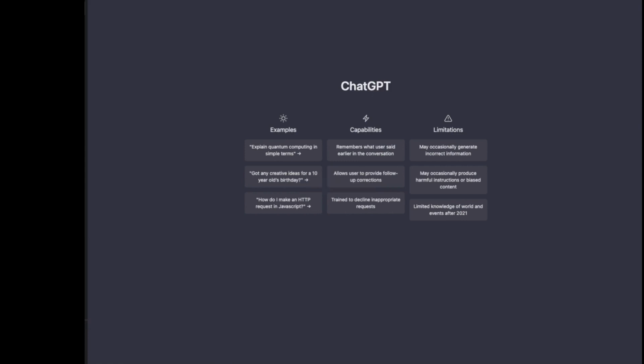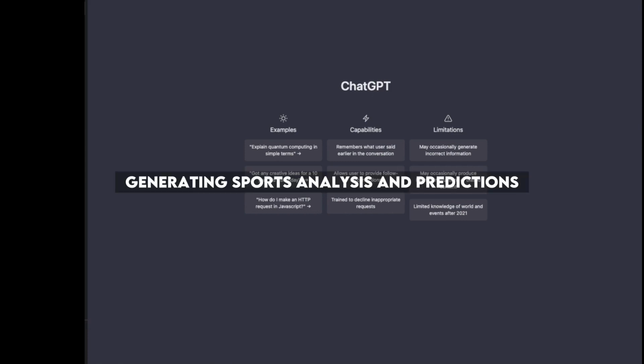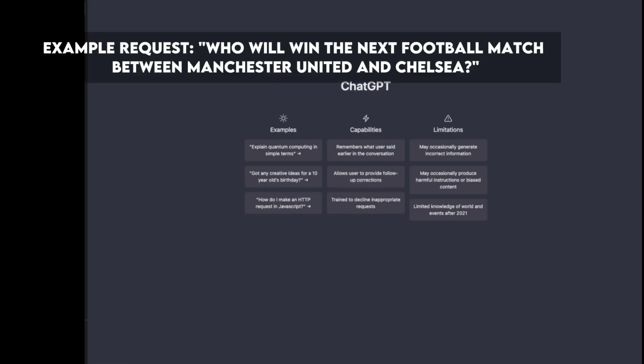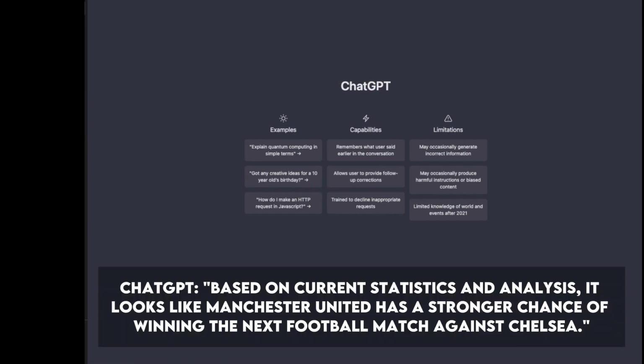Number 22. Generating sports analysis and predictions. Example request: who will win the next football match between Manchester United and Chelsea? ChatGPT: based on current statistics and analysis, it looks like Manchester United has a stronger chance of winning the next football match against Chelsea.